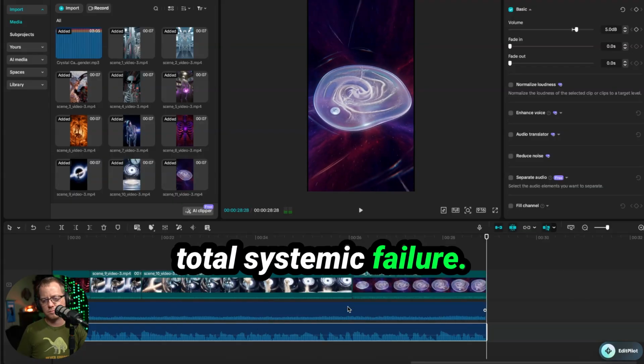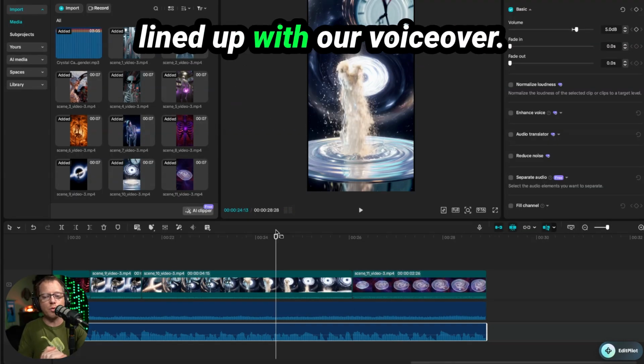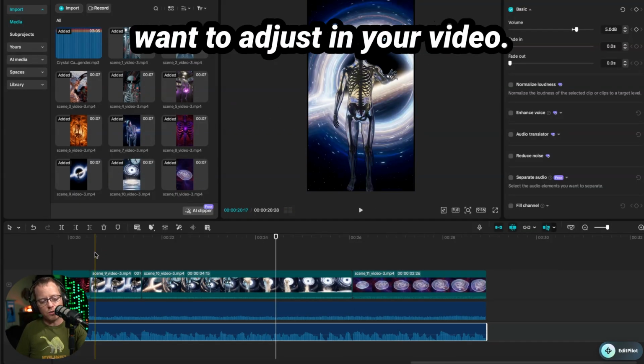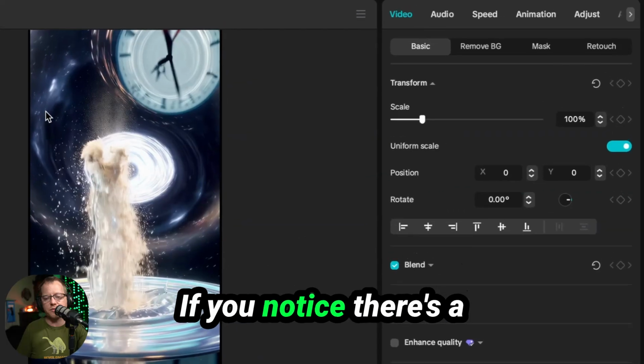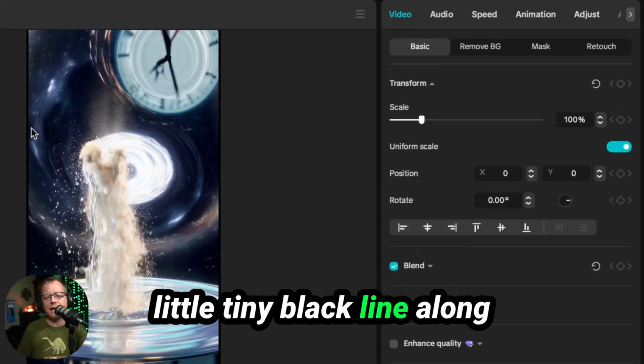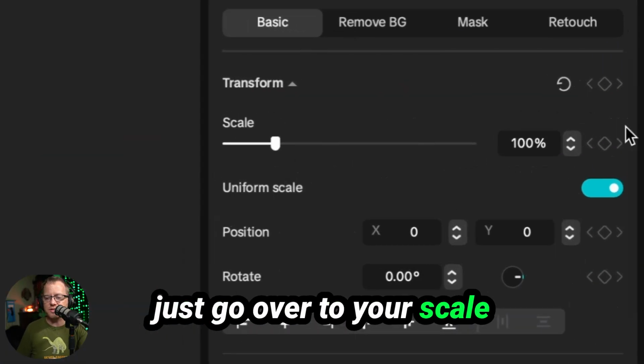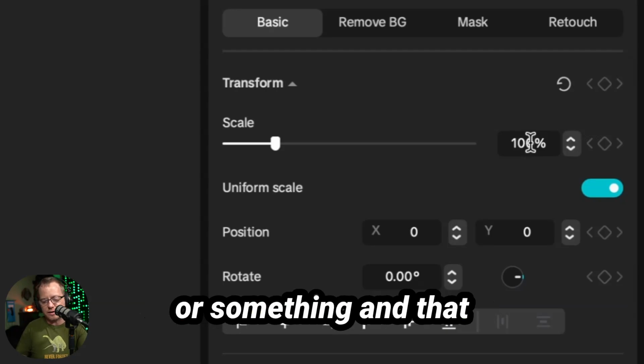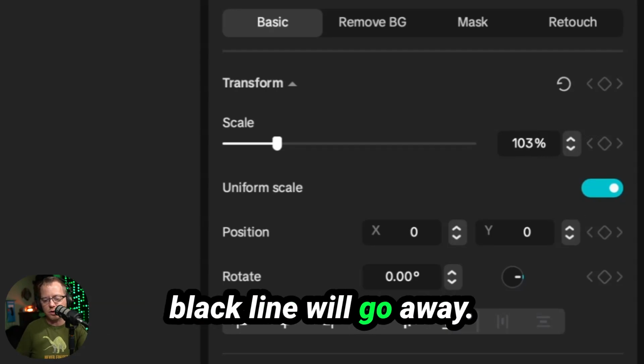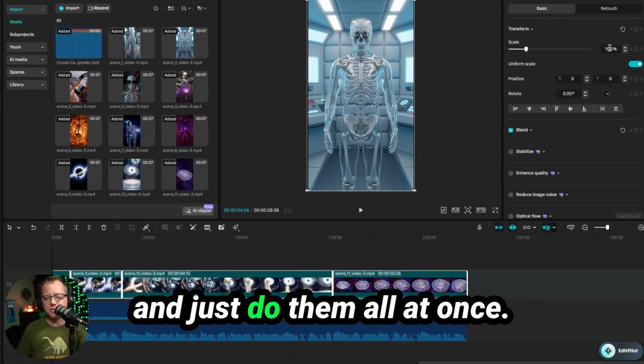Total systemic failure. So now we have our video all lined up with our voiceover. One thing that you might want to adjust in your video, if you notice there's a little tiny black line along the side of the video, if you want to get rid of that, just go over to your scale and make it like 103 or something, and that black line will go away. You could highlight all of them and just do them all at once.